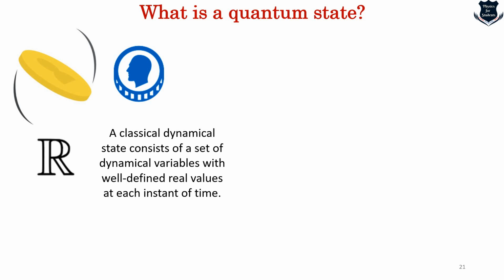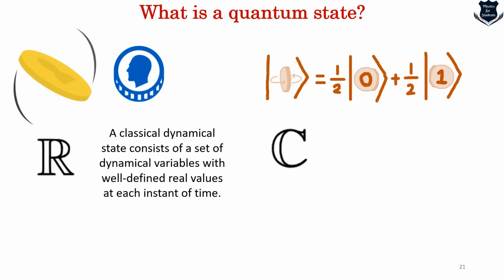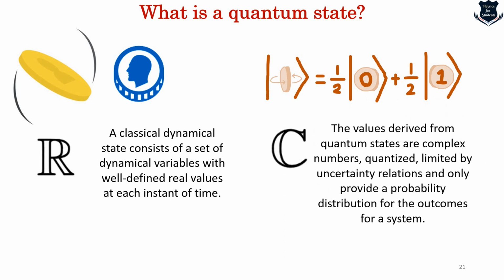So you take up each instant of time, a coin flipped up, a cannonball thrown, a ball jumping around on frictionless ground. All of this actually gives you the state, and this gives a real number value. In contrast to that, when we get to a quantum state, it's just an example of superposition. The values that derive from quantum states are complex numbers, first of all, not real numbers.